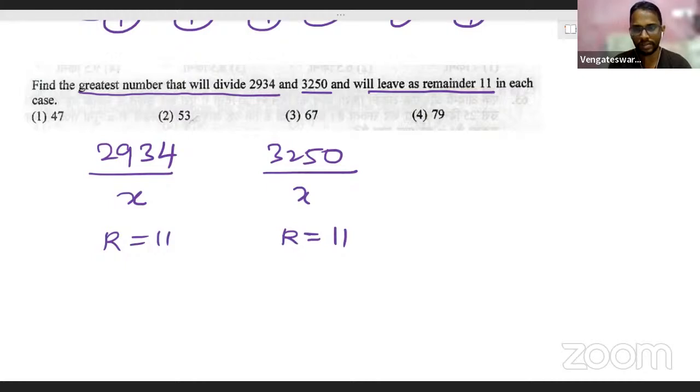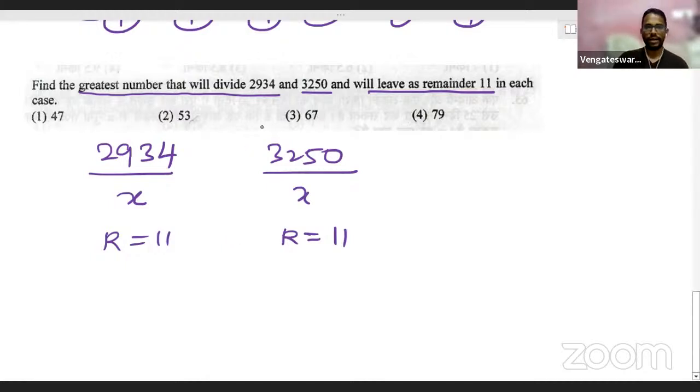Nice to see the answers. Good, really good. Of course, people, this question is based on the idea of HCF. If you are aware of the HCF concept, you will be able to do this problem. Let's see how this problem works.